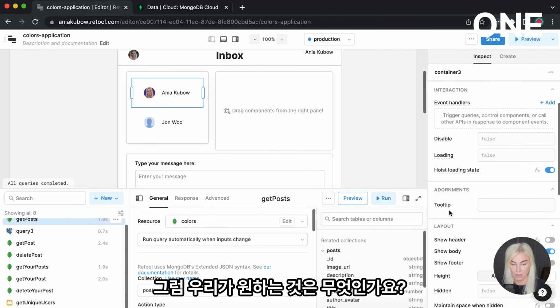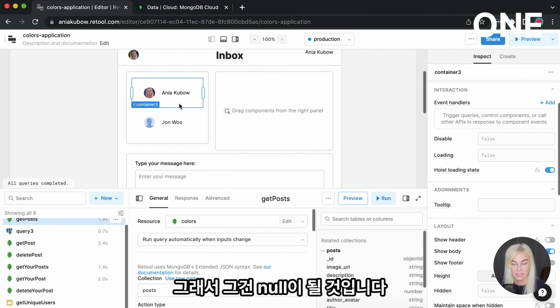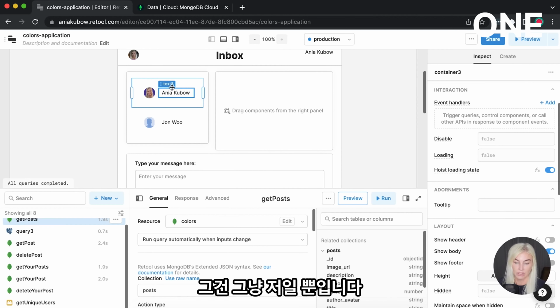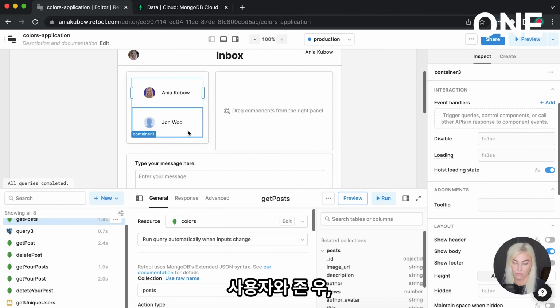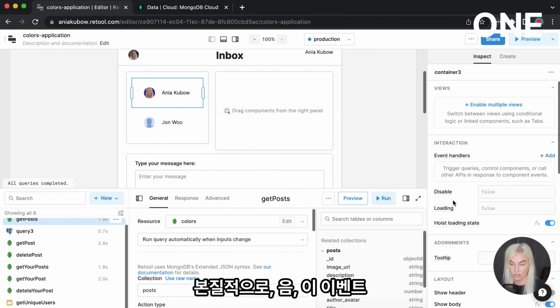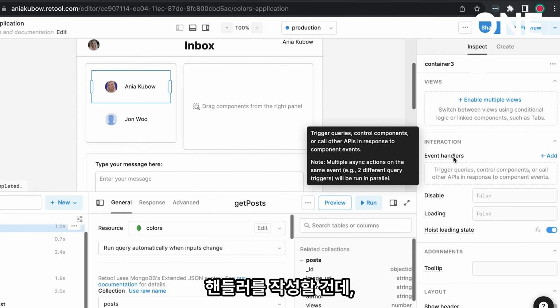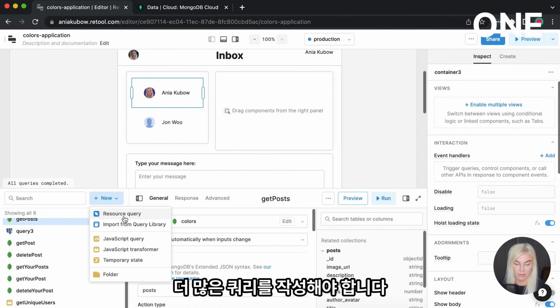So what do we want to happen? Well, if I click on here, I want to see all the messages between Anya and Anya. So that will be null. That will just be me. So if I click on John Woo, I want to see all the messages between me, the user, and John Woo. So let's go ahead and do that. I'm going to essentially write an event handler for this. But first off, we're going to have to write some, you guessed it, more queries.